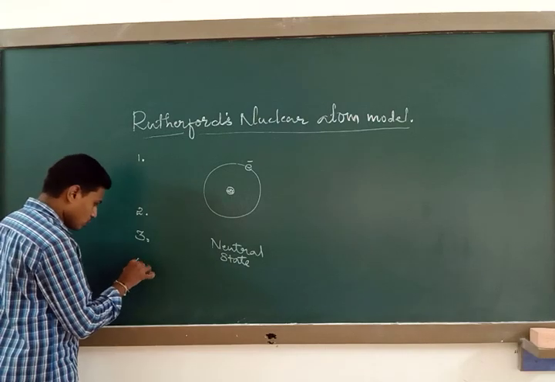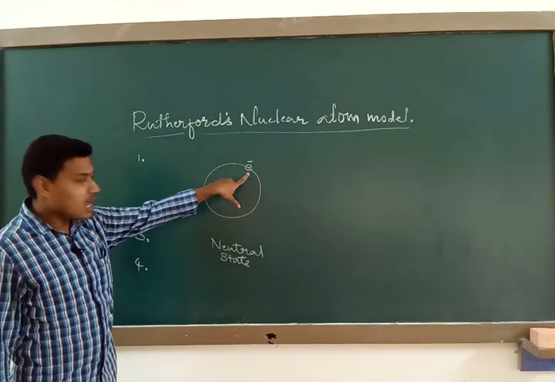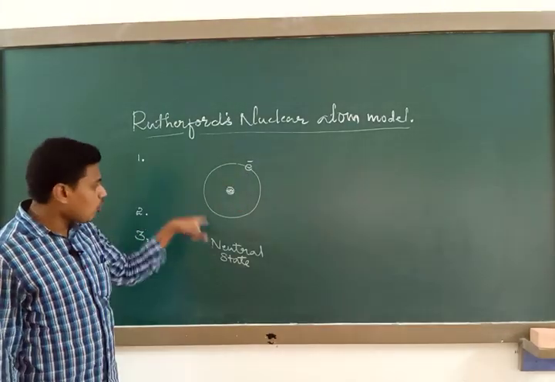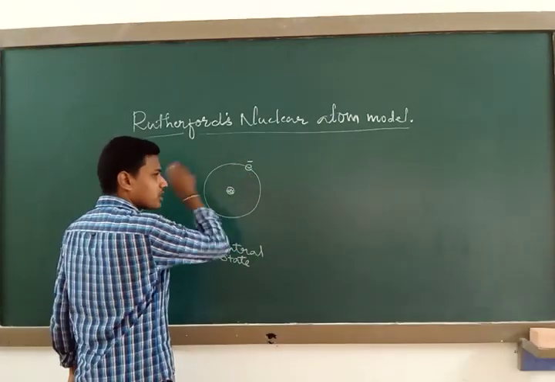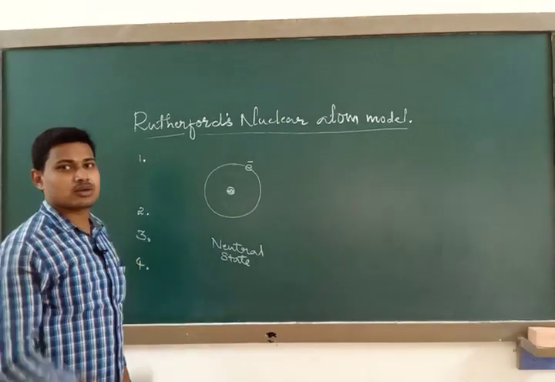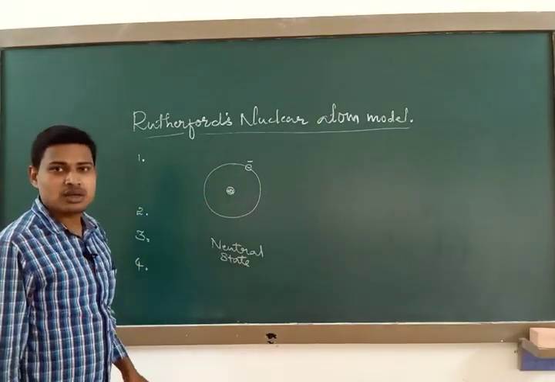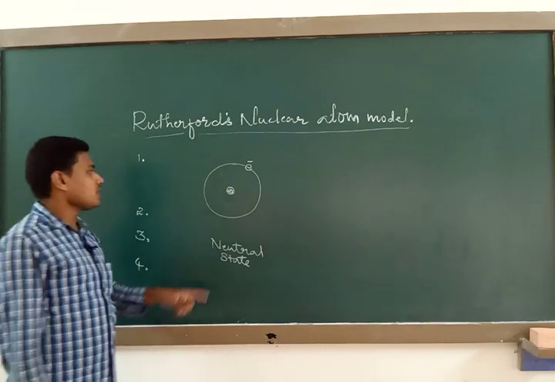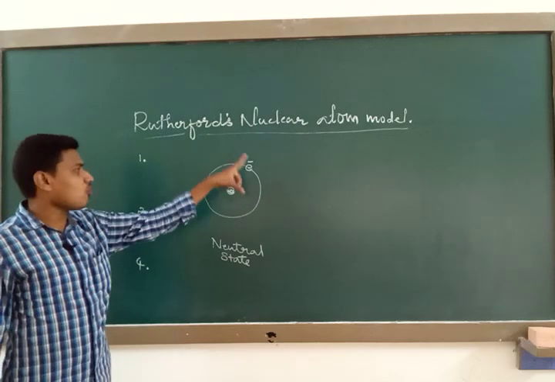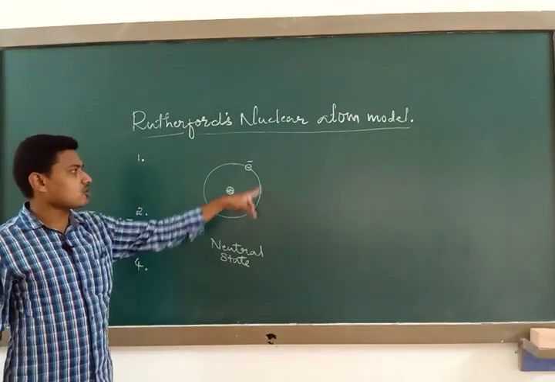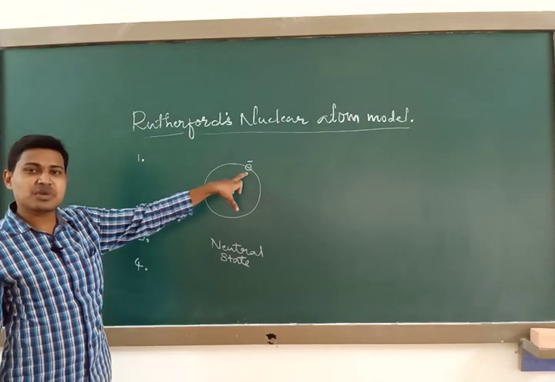Then the fourth conclusion: these electrons are not in a state of rest. They are revolving in certain stable orbits. The electrons surrounding the nucleus are revolving, and their charges are balanced with the nucleus, hence the neutral state. To revolve in a circular orbit, these electrons require a centripetal force.